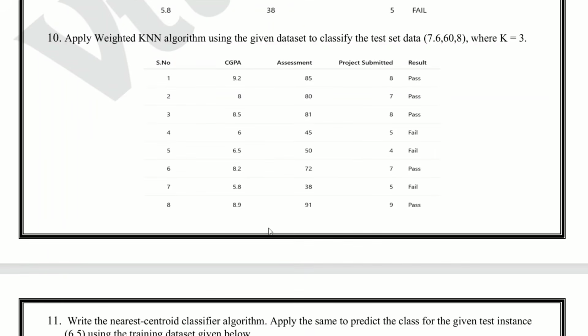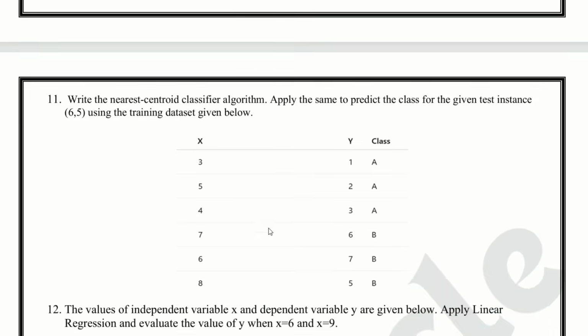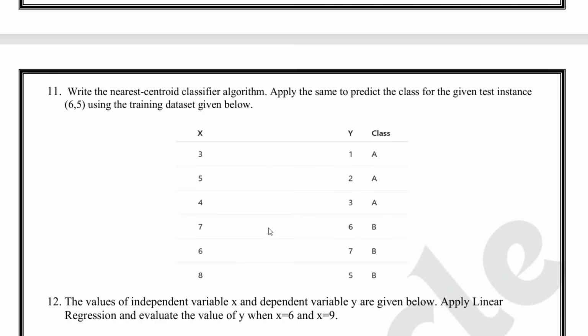Now question number 11. The nearest centroid classifier algorithm: apply the same to predict the class for the given test instance 6,5 using the training dataset given below. Here one box is given. From this box you have to solve these questions.